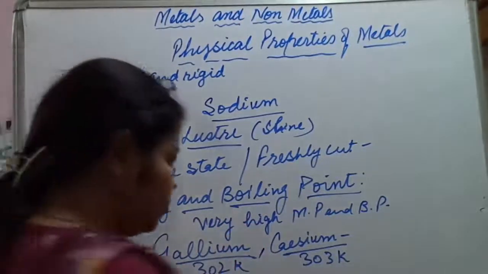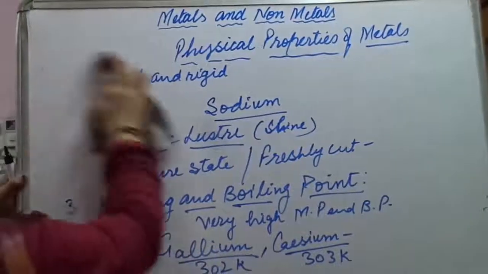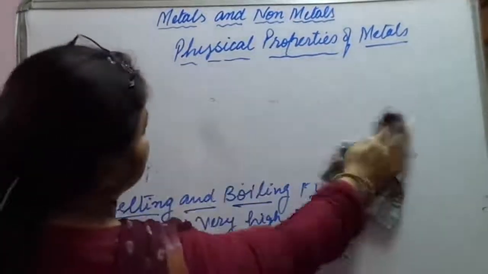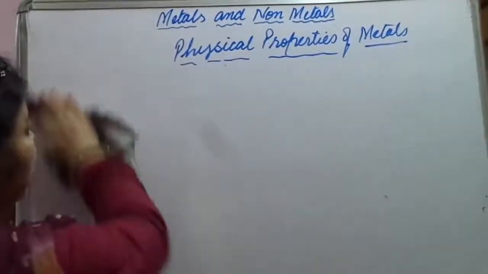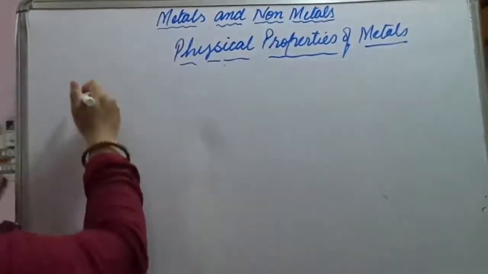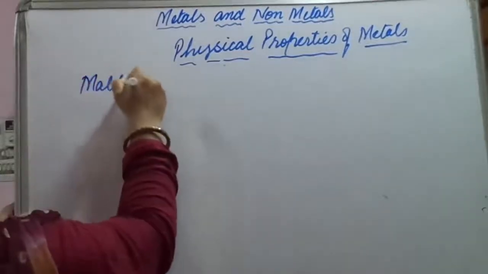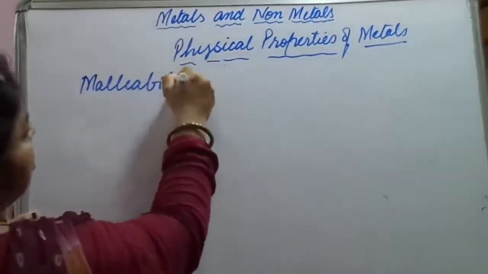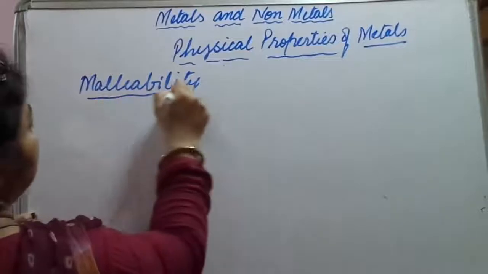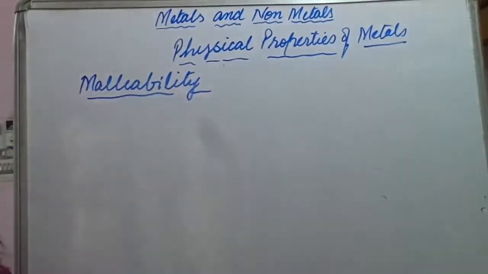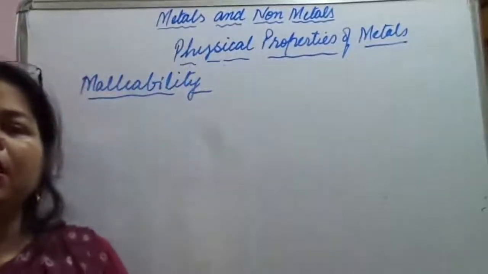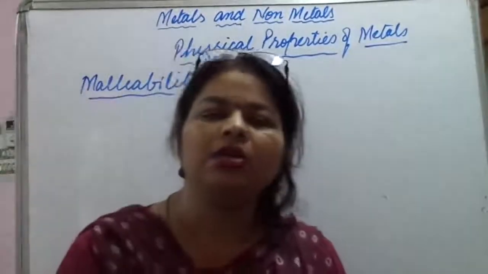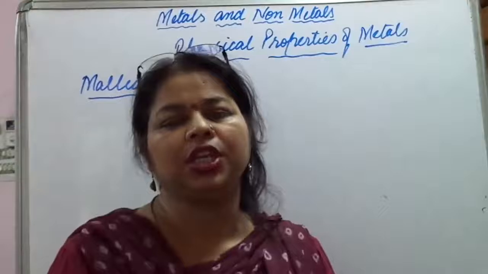Then comes the next property. The property is malleability. What do you mean by malleability? M-A-L-L-E-A-B-I-L-I-T-Y. Malleability is the property which allows the metals to be hammered or beaten into thin sheets.